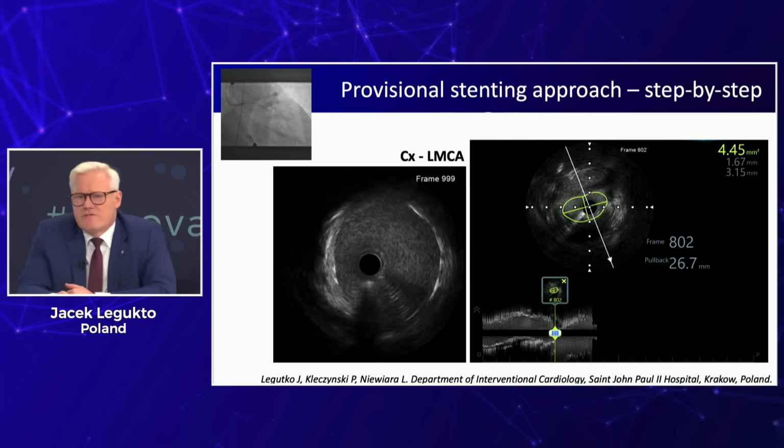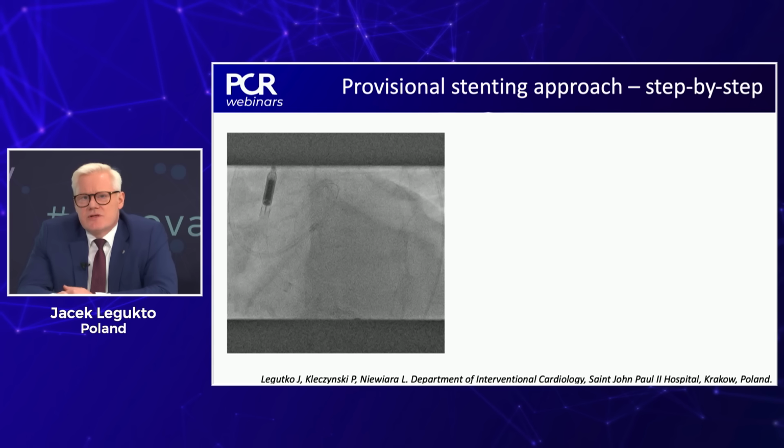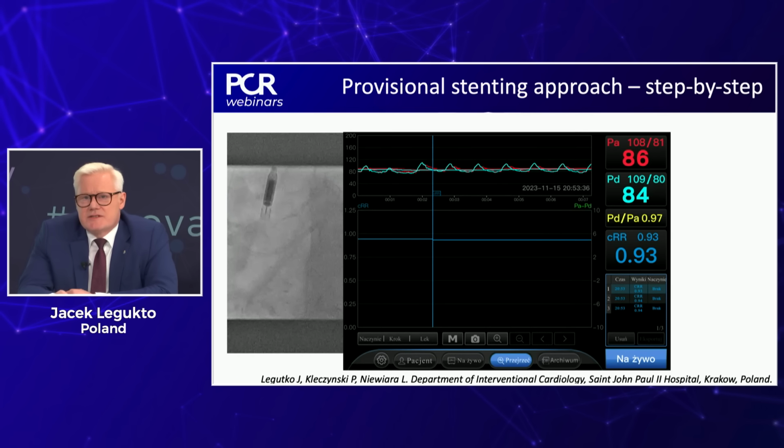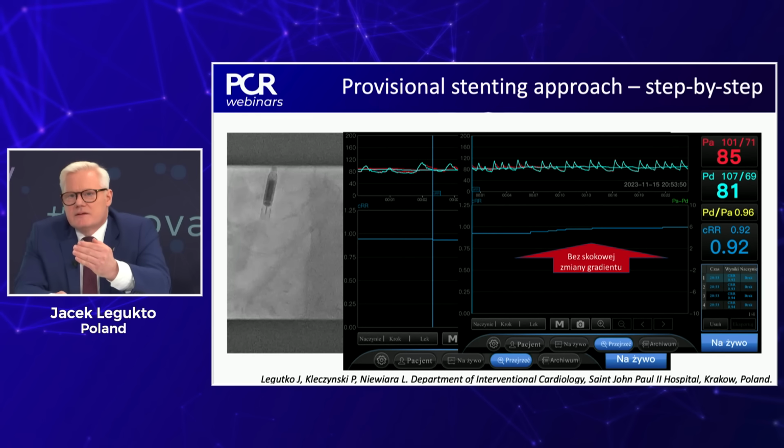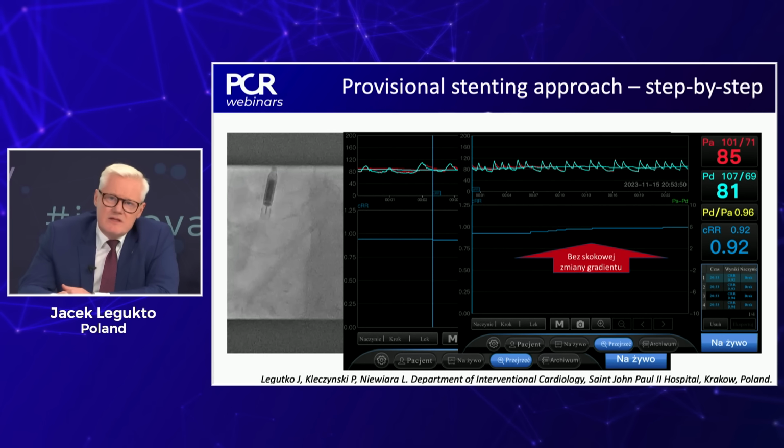So this is why in this high-risk patient, I decided to continue with assessment. Lumen area was 4.5, but I wanted to be really sure that I don't need to implant another stent. And I use microcatheter-based physiology assessment, very easy. Fantastic. Again, 60 seconds, and I measure there is no significant gradient. It's 0.93 of a non-hyperemic parameter. And if you do the pullback, this 0.07 of gradient is diffuse and not in the ostium. So this confirmed for me that I can continue with provisional strategy.